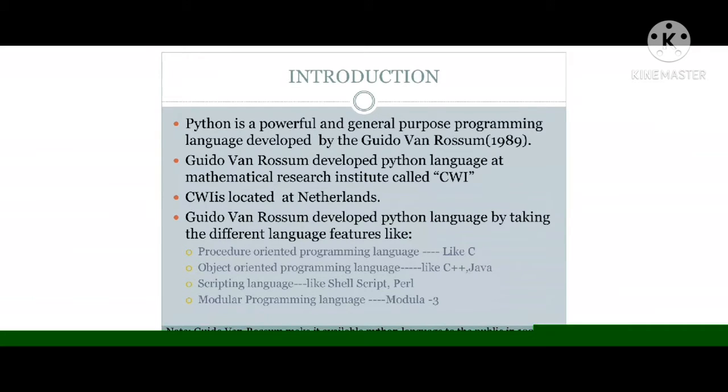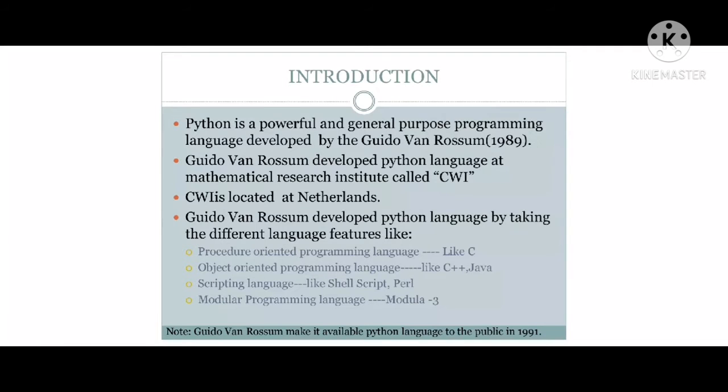Okay, so this is all about your introduction. Introduction means what we have to learn here: what exactly Python is. Python is a general purpose programming language. It was invented by Guido van Rossum in the year 1989, and it came into the public in 1991.